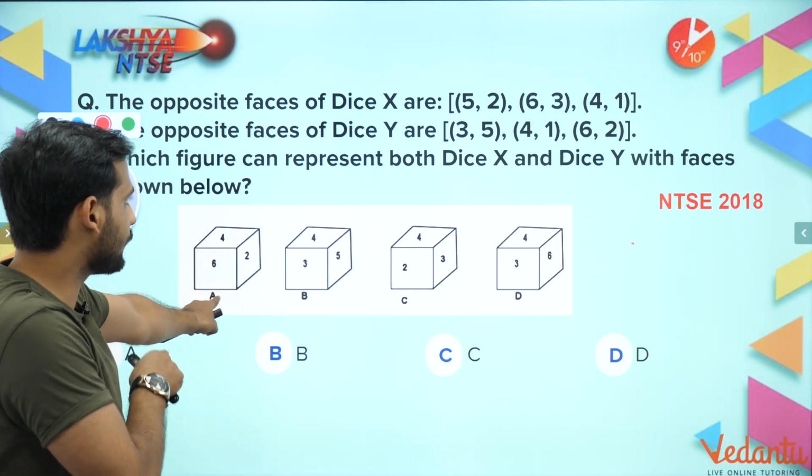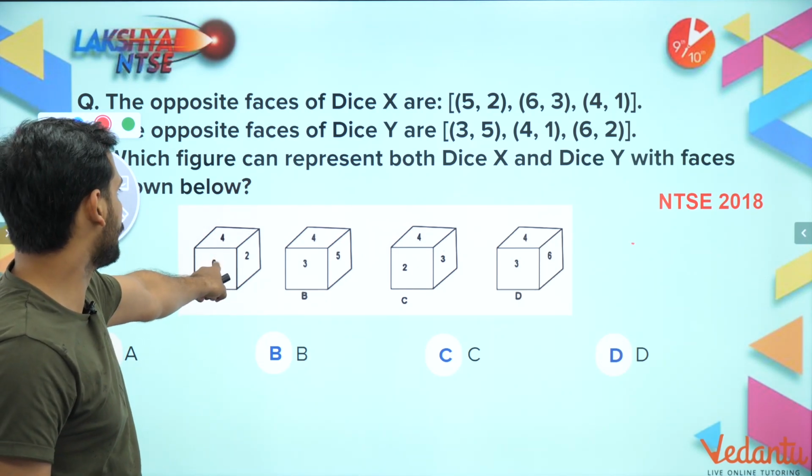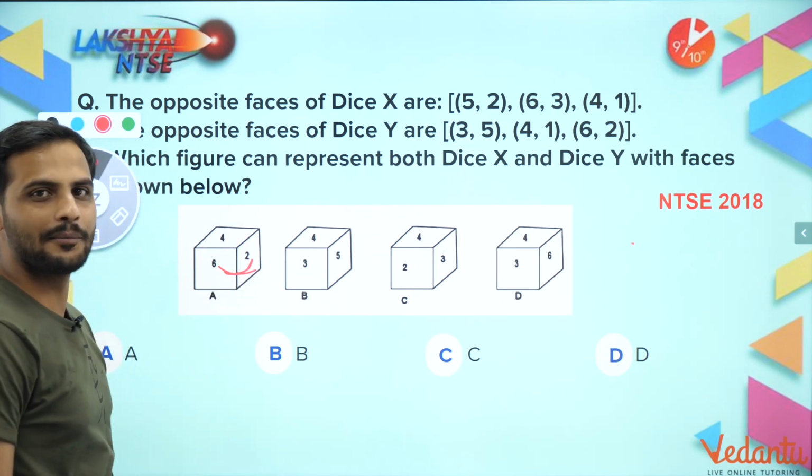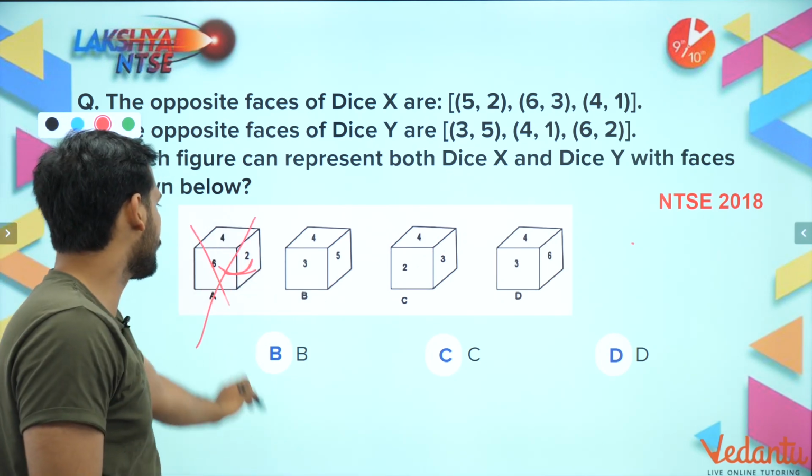It can represent dice Y. 3, 5 are together. No. 5 and 1 are together. 6 and 2 are together. Yes, sir. But 6 and 2 are opposite faces. So option A is wrong.